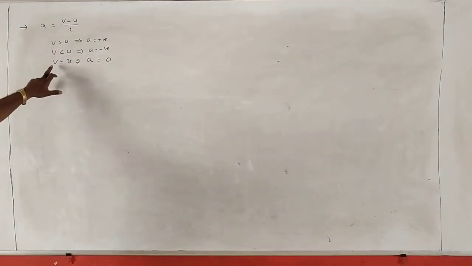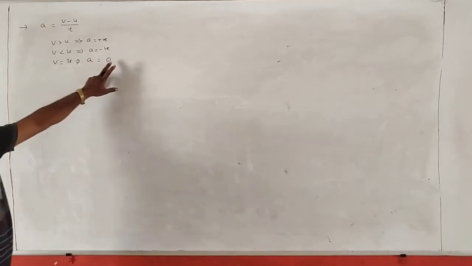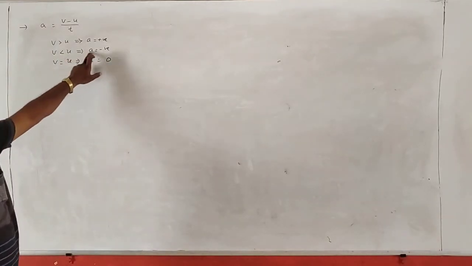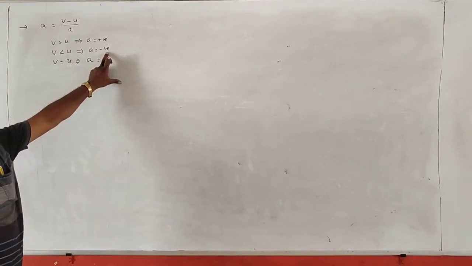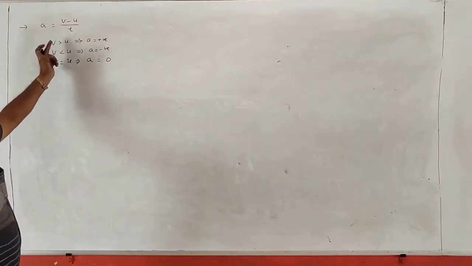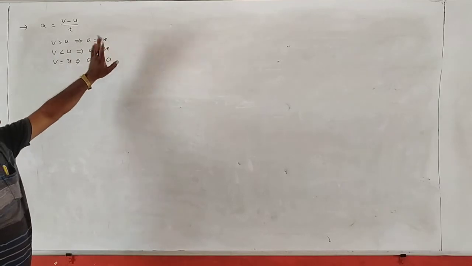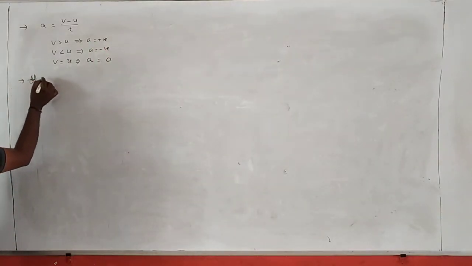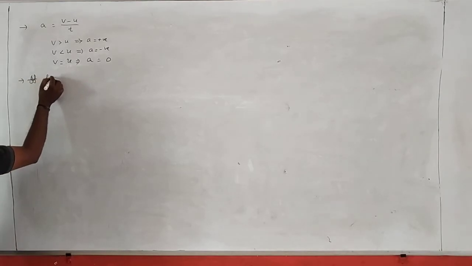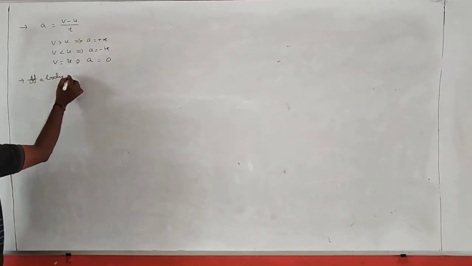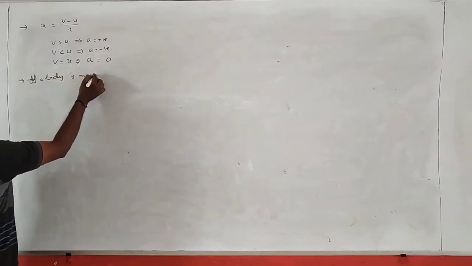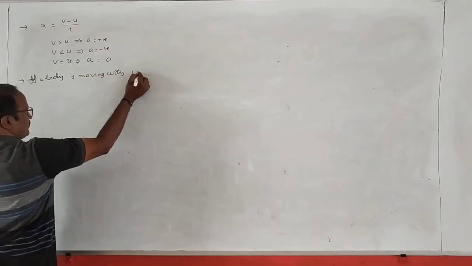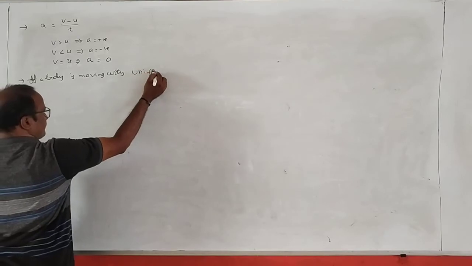And when a body is moving with uniform velocity, acceleration becomes 0. When a body is moving with decreasing velocity, acceleration is negative. This negative acceleration is also called retardation. V greater than u, A is positive. Again, if a body is moving with uniform acceleration,